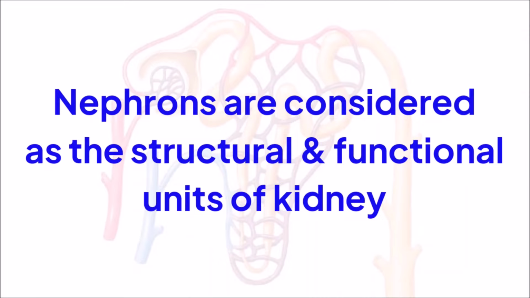Nephrons are considered the structural and functional unit of the kidney, as each kidney is made up of more than 1 million microscopic nephrons, and the main function of the kidney, that is filtration of waste substances from the blood, is taken over by the nephrons.